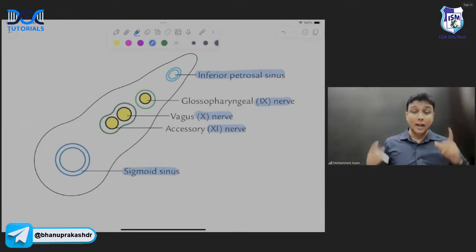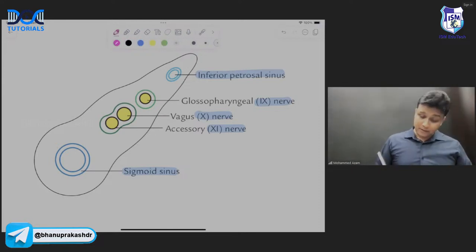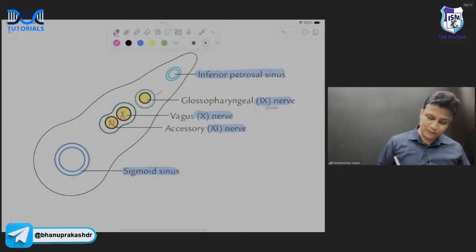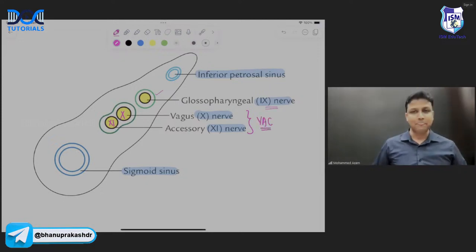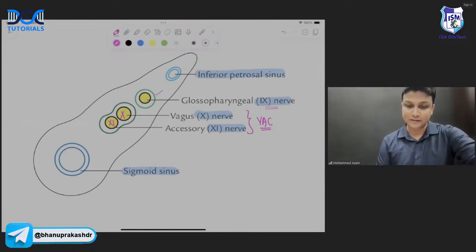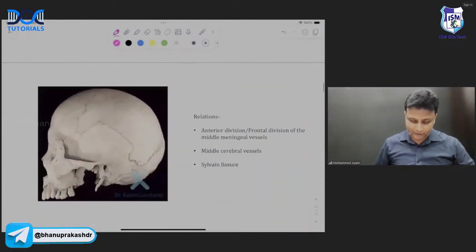Okay? And one more important thing here is that out of the 3 nerves, remember, the 9th nerve is the one which will be present in a separate sheath. You can very clearly see here, sir. Whereas the 10th and 11th are present together in only one sheath. Why? Because together they are going to form the vago-accessory complex. The vagus nerve and the accessory nerve together form the vago-accessory complex here, sir. Okay? Done, sir. Fine. So that is all about the jugular foramen.